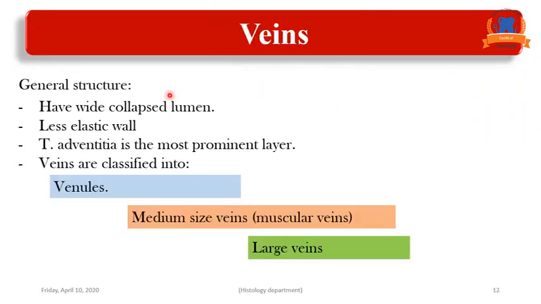Regarding the veins, the general structure of the vein has a wide collapsed lumen, the wall is less elastic, and the tunica adventitia is the most prominent, the thickest layer in the veins, as it contains numerous blood vessels, vasa vasorum, to supply the layers of the vein. According to the size or diameter of veins, we have 3 types: venules, then medium-sized veins, or muscular veins, and lastly the large veins.